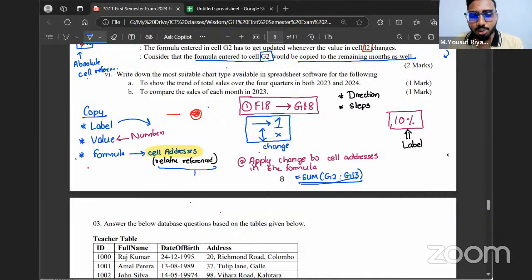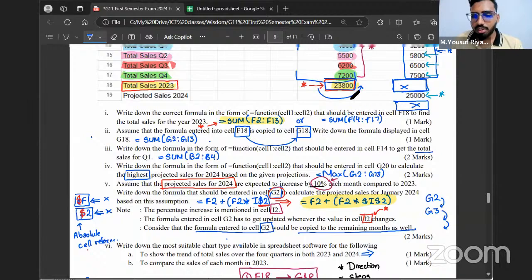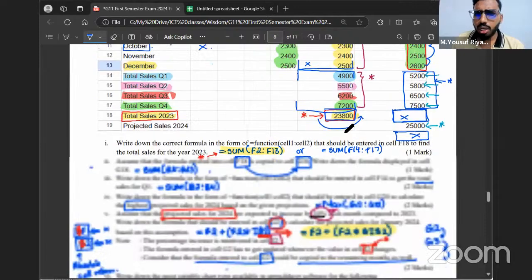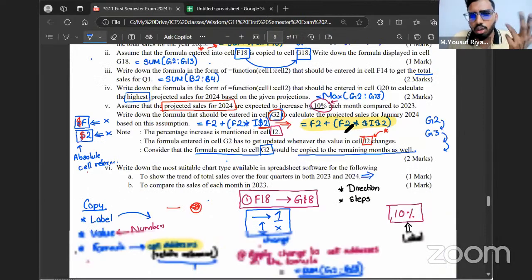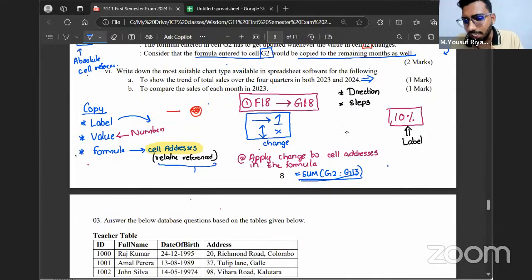Last question. Write the most suitable chart type available in spreadsheet software to show the trend of both 2023 and 2024. If you want to show the trend of sales, which means you want to show the variation, for example, first 1005, then next month 1008, 1600. If it's only 2023, you have learned line chart, bar chart, column chart. You can use any chart apart from pie chart.